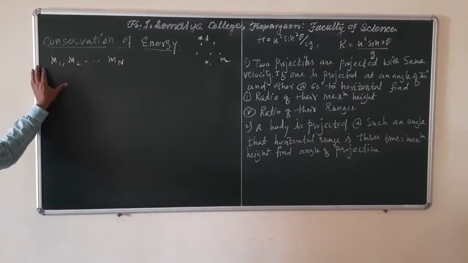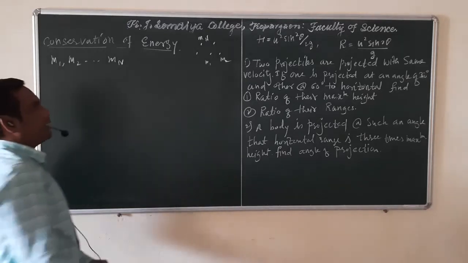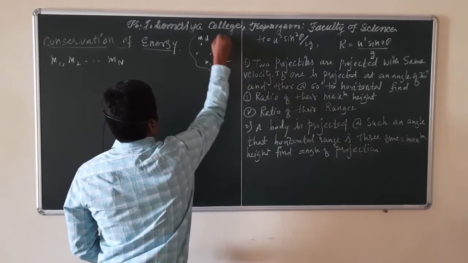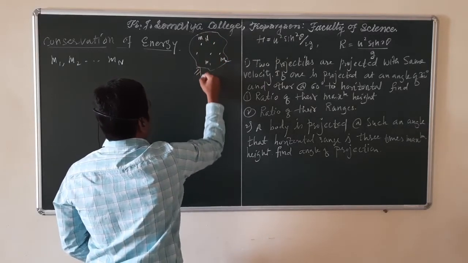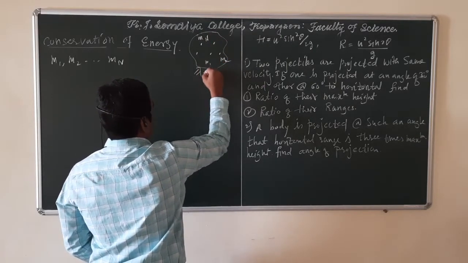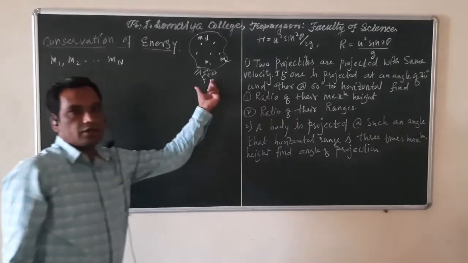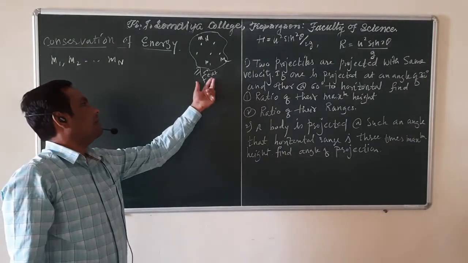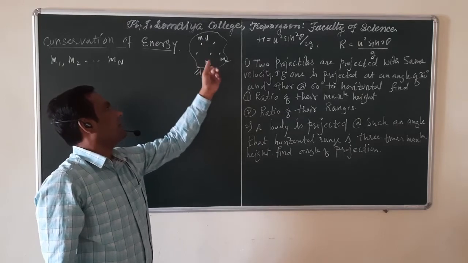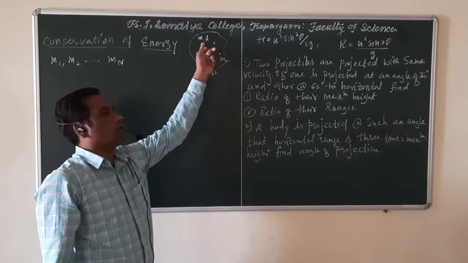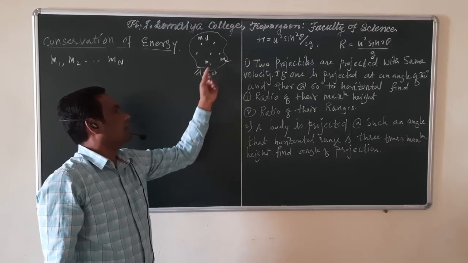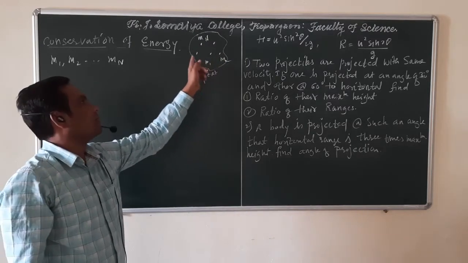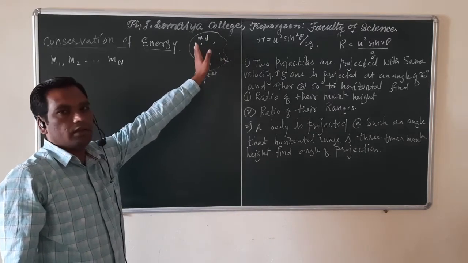In that case, if we apply an external force to this system, then we know that the external force is applied to each and every particle, m1, m2, m3 up to mn. The external force on the first particle is f1 external, on the second particle f2 external, like this.